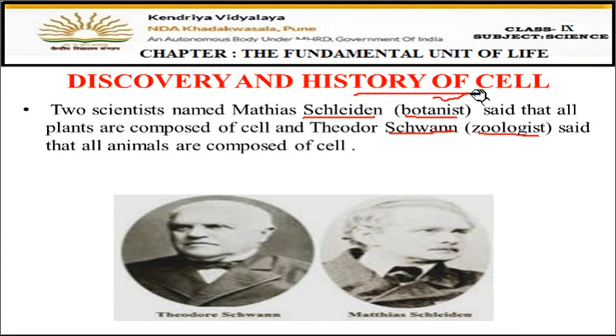Schleiden, as he was studying plants, said that all plants are composed of cells, meaning all plants are made up of cells only. And Schwann, who was studying animals, also said that all animals are composed of cells. So the conclusion is that Schleiden and Schwann said that all plants and animals are composed of cells, meaning their complete body is made up of cells only.